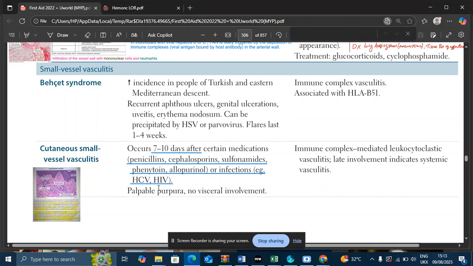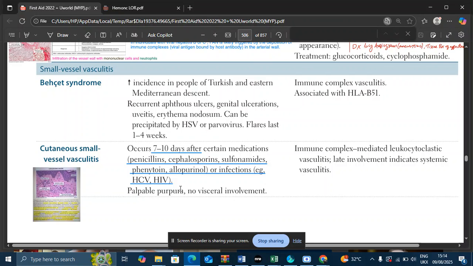So, the number one important point for cutaneous small vessel vasculitis is there is only skin involvement and no visceral involvement, and it typically arises due to certain drugs or pathogens, like hepatitis C and HIV. The drugs that most commonly cause it include penicillins, sulfonamides, and cephalosporins. You should remember the names of certain drugs. These are important, okay? High yield.